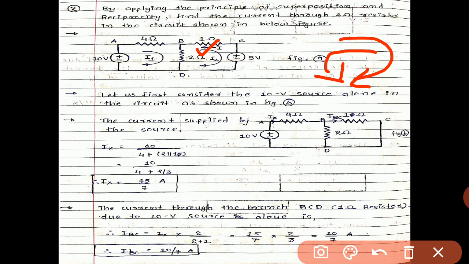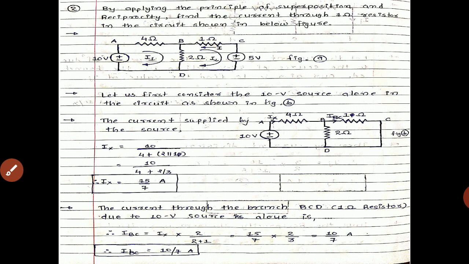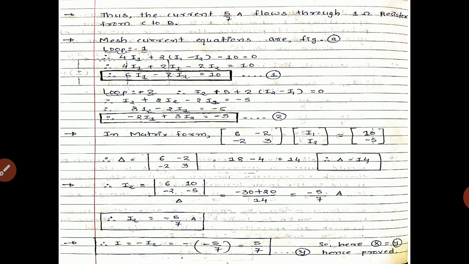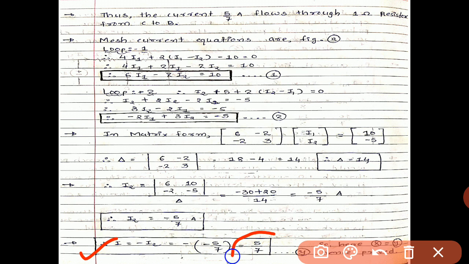So I2 equals minus I we can write. So we get the value of I2 as negative. Okay. So I2 equals minus I, and in this case also I equals minus I2 we can write. So minus of minus 5 by 7 we get plus 5 by 7.